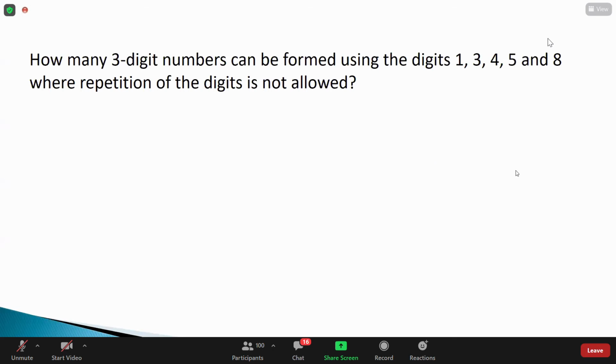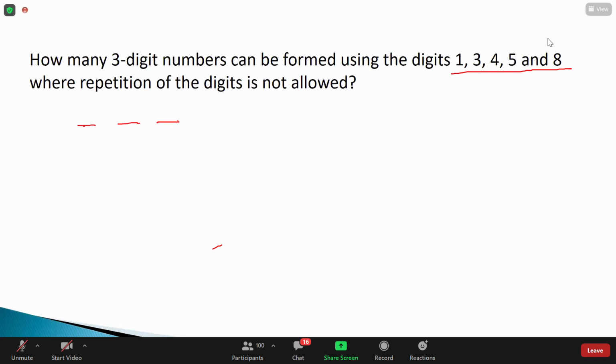So first of all, how many digits are given there? Five digits are given there. How many digits do I need? We have to write a 3-digit number. Yes. What is the first digit?